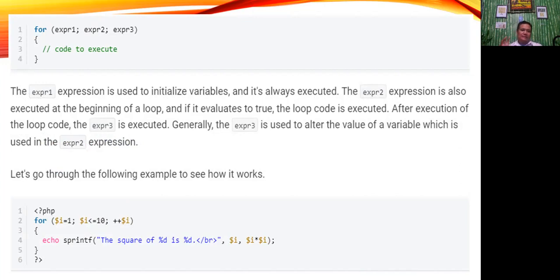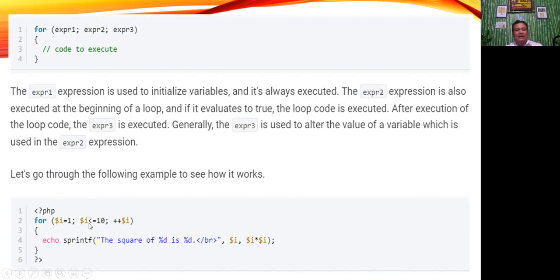This program outputs the square of the first 10 numbers. It initializes $i, the variable i, to 1, as what we have here. So we have, of course, the opening tag of PHP, then for $i is equal to 1, which will be our initialization.